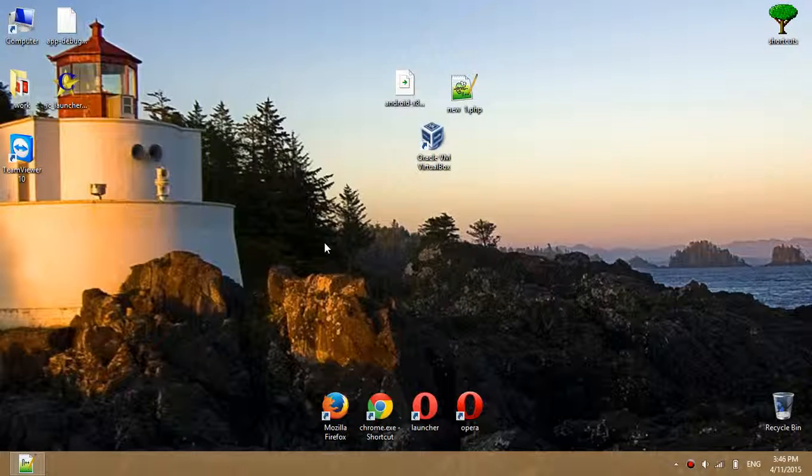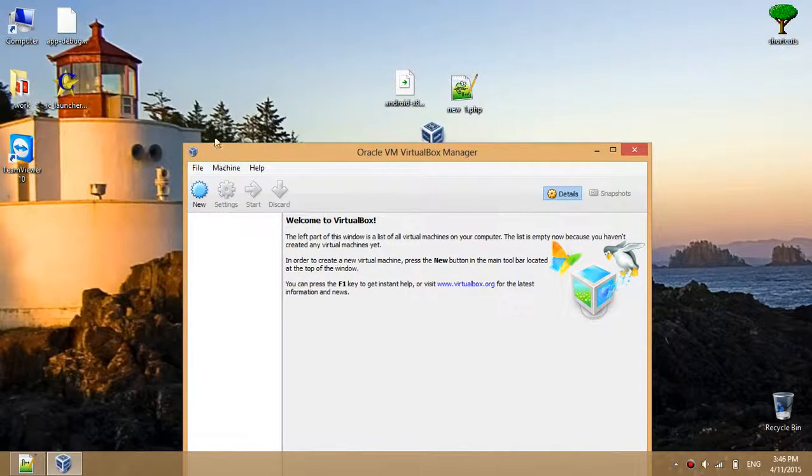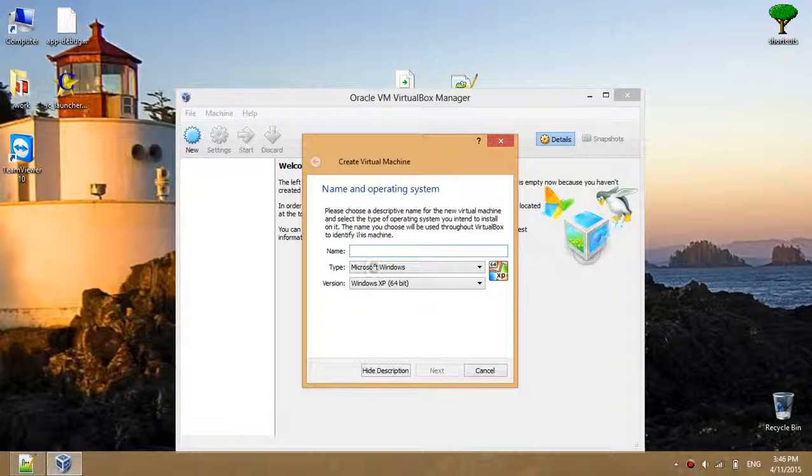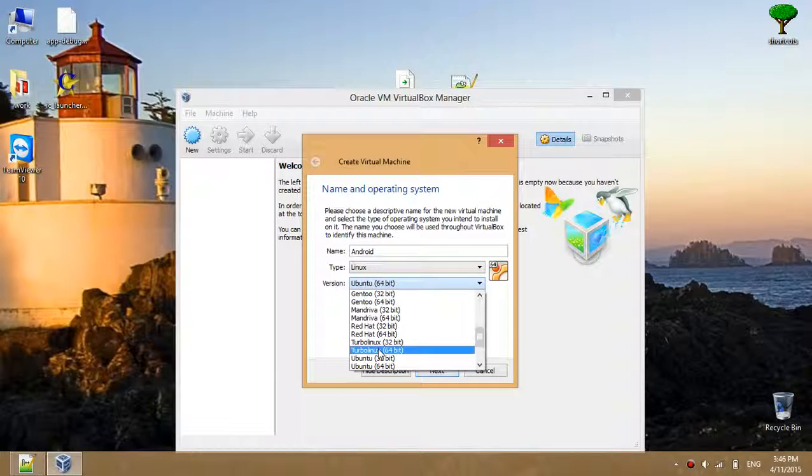Now we will use VirtualBox to install Android. Okay, open VirtualBox first. Create a new operating system, name it Android. Use Linux and other Linux 32 bits.